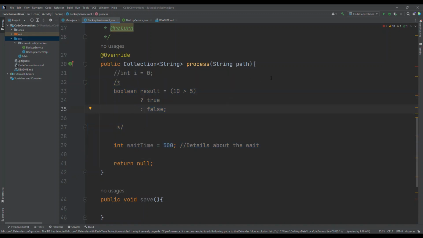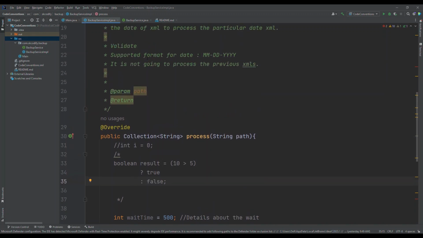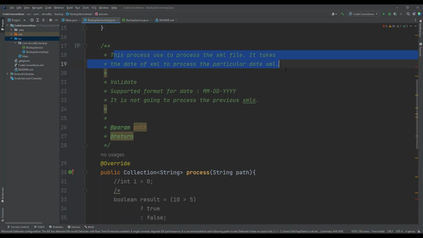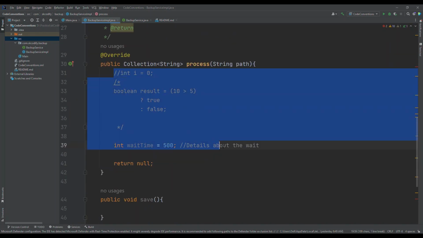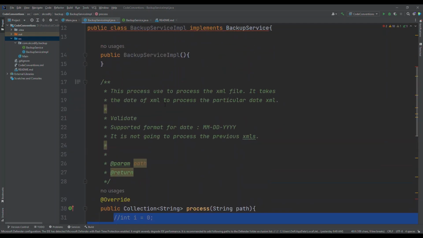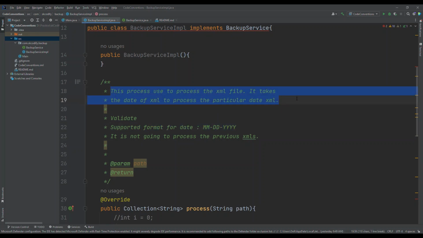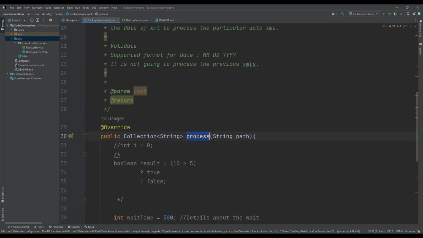We will read the particular XML and take every element from there, trim out that content and send it there. We don't write those implementation details here, because that should be clearly visible in the code. So write a high-level statement about the validation, the supported format of input, and then a high-level overview of what you can expect from this method.